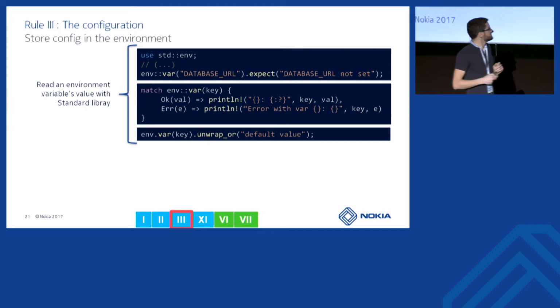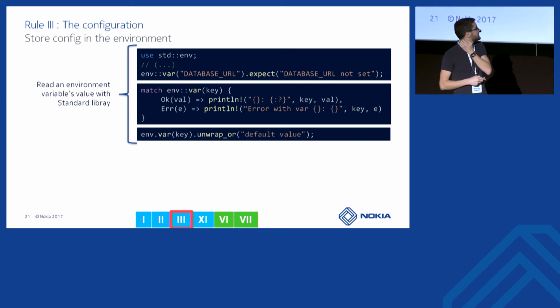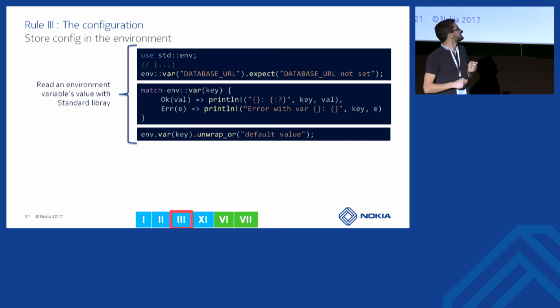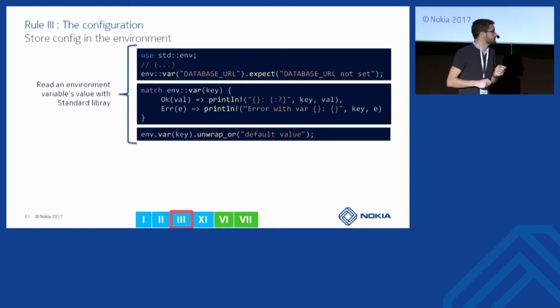So you will see that in the examples I give in other slides, I usually take a shortcut and do this kind of unwrapping. You can also say that, okay, if I have an error, don't panic, but just give me a default value.